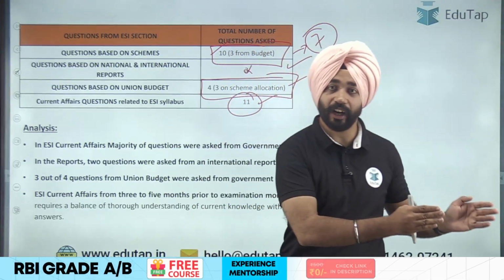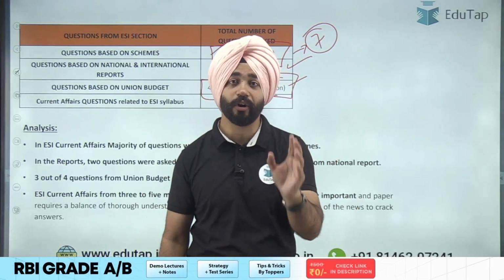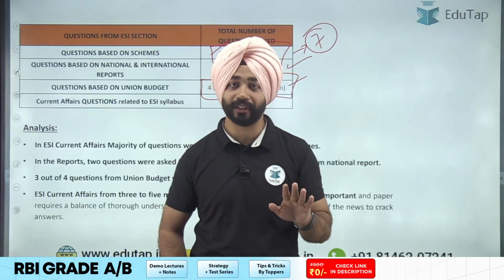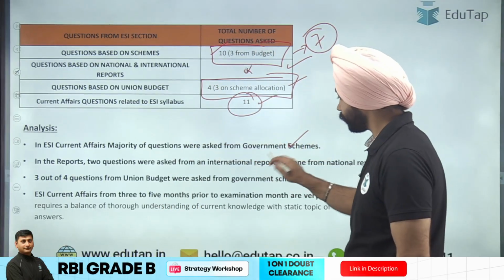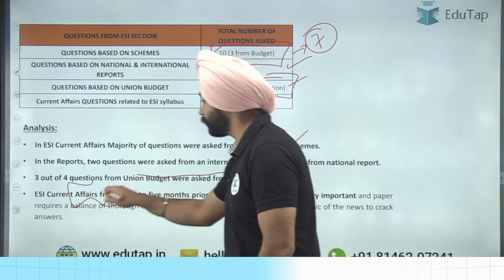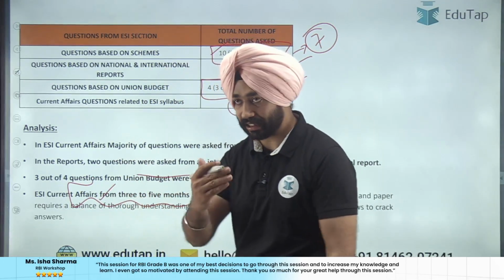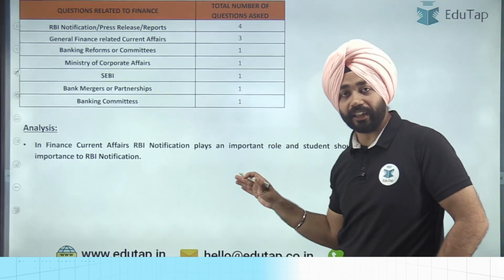Similarly, as we saw now from the examinations of 2023 and 24, that reports are also important. You cannot ignore them. ठीक है जी. That is where budget, reports, and the ESI current affairs of the past 5 months were important. That's again a learning here कि ESI current affairs समझ लग गया. अब आ जाते हैं फाइनेंस करंट अफेयर्स के ऊपर.